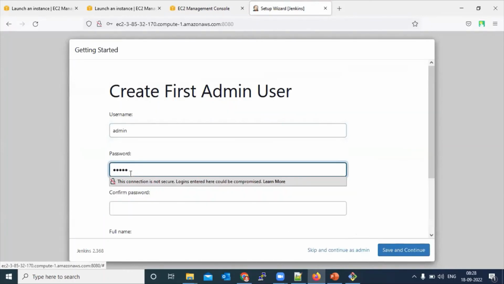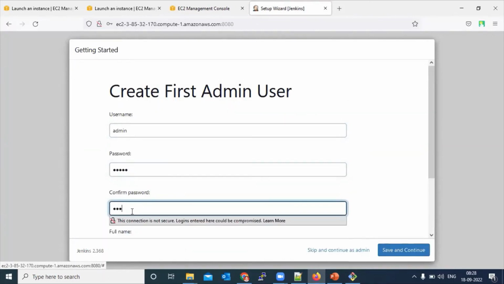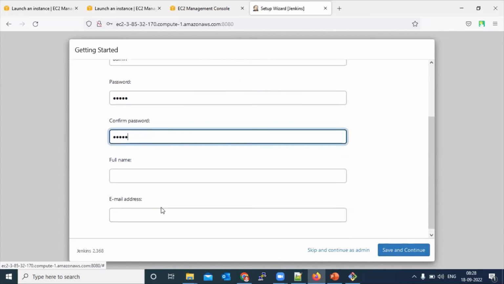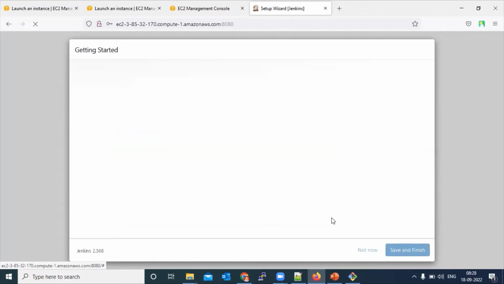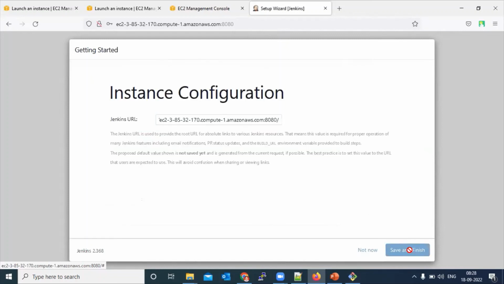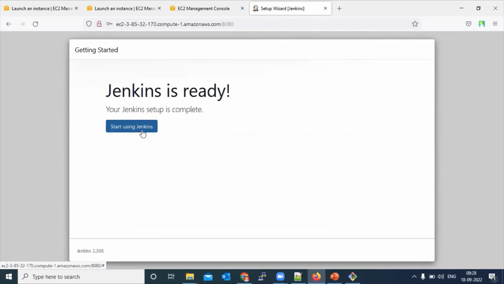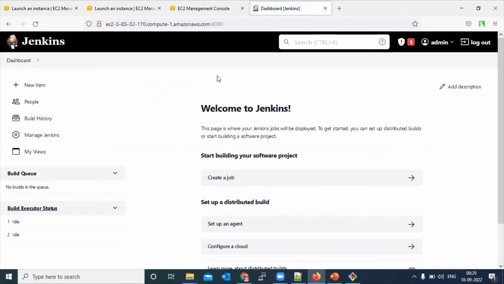Admin, admin, email ID, admin, gmail. Everything is saved and our Jenkins machine is ready. We need to save and finish. Start Jenkins. So our CI/CD server is ready.